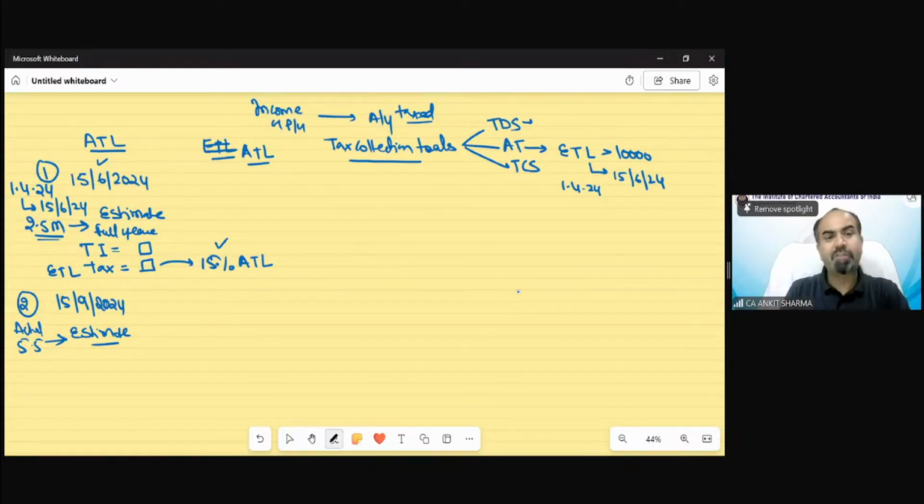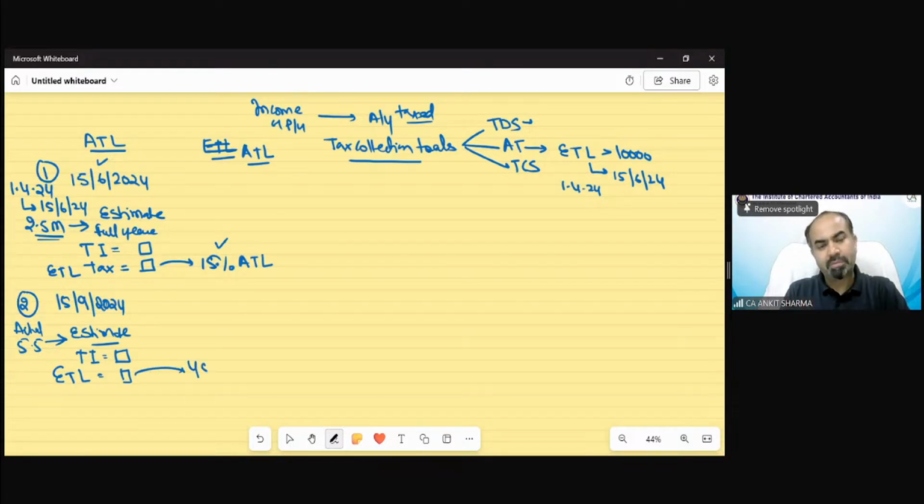Now on the basis of 5.5 months, again you have to calculate your full year total income. That could be higher, that could be lower. Suppose if there is any loss incurred between June and September, that could be lower. If a profit or any new order has come to the business, it could be higher. There could be a capital gain income, there could be a casual income, etc. So on that estimated total income, again you have to calculate your estimated tax liability for the full year.